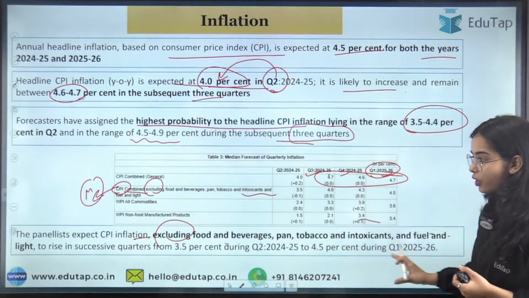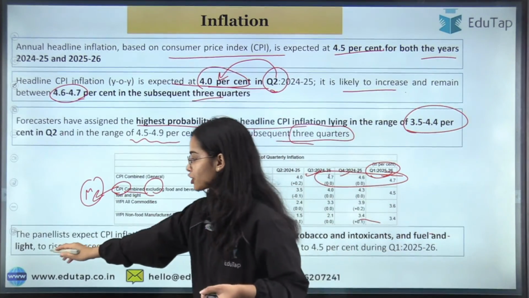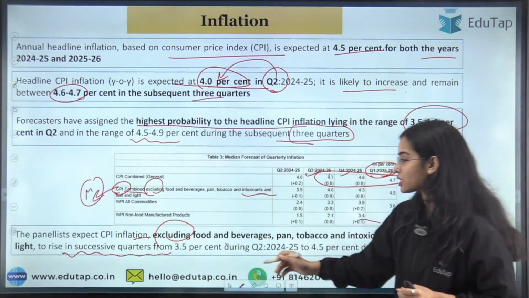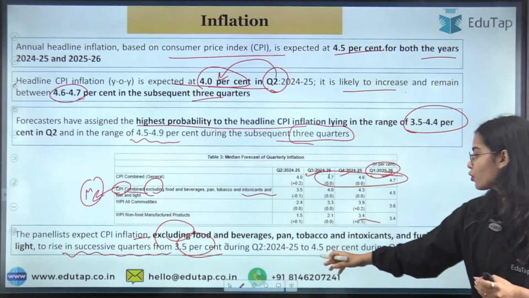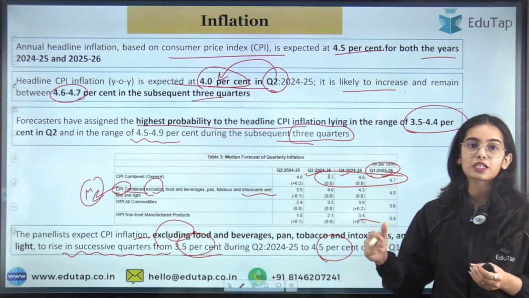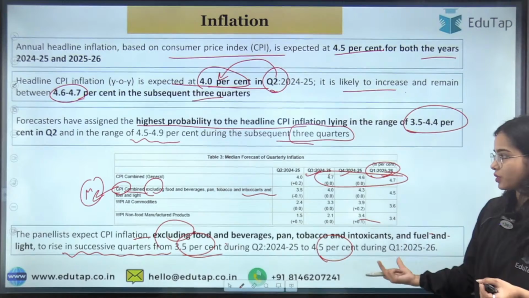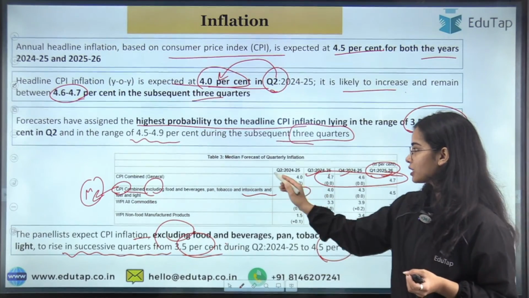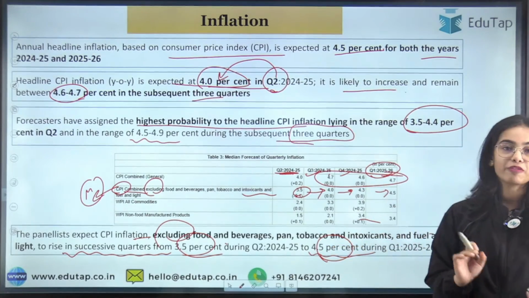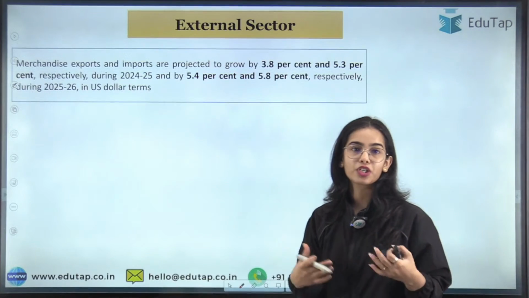After excluding all of this, the expectation is that in the successive quarters the CPI is going to increase from 3.5% to 4.5%. So for manufactured goods, inflation is going to increase from 3.5% to 4.5%. Okay, 3.5% in this quarter, and then it is going to increase to 4.5% in the first quarter of the next year. So this is the expectation about the inflation.